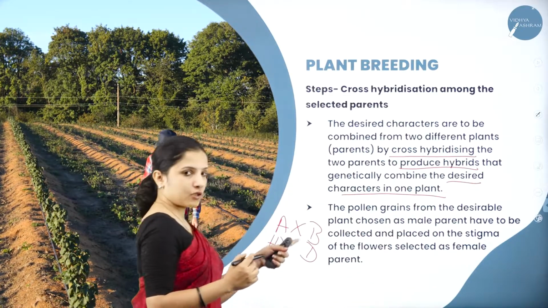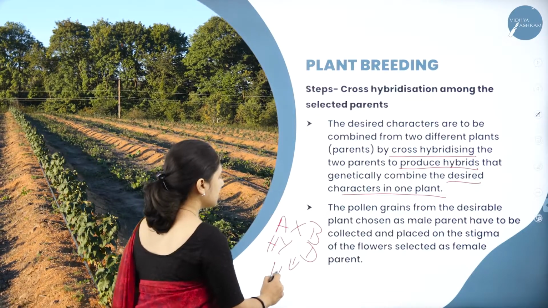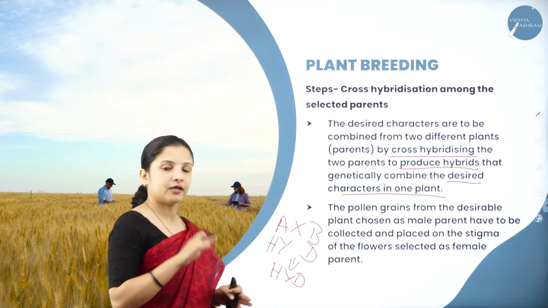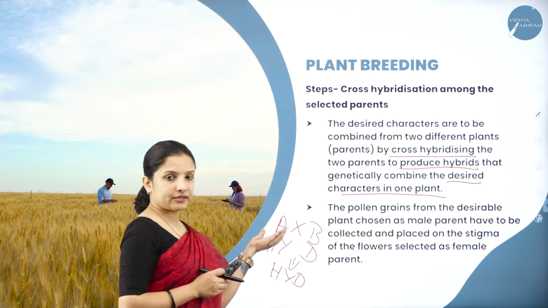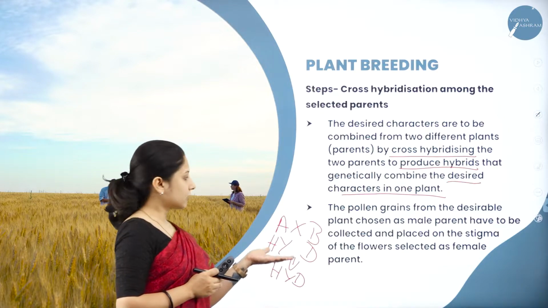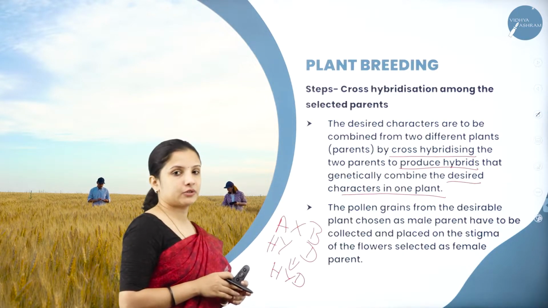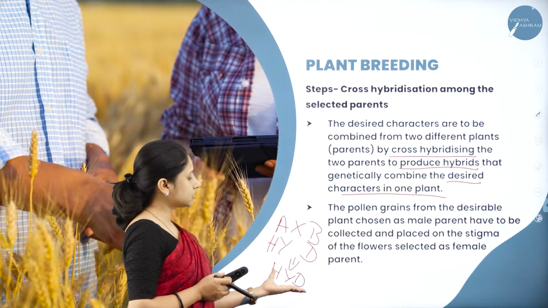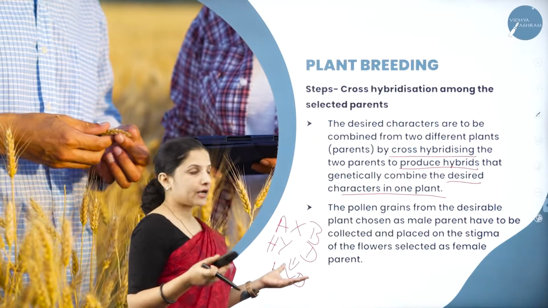Now when it is crossbred, what happens in the resulting progeny? It will be high yielding as well as dwarf. The plant will be dwarf and it will also be high yielding. So one of the parents was high yielding, one of the parents was dwarf. Both of these should be dominant genes, okay, then only it is possible. If it is recessive, it will not get expressed. So when they have crossed, the resulting progeny will be dwarf in nature and also high yielding.